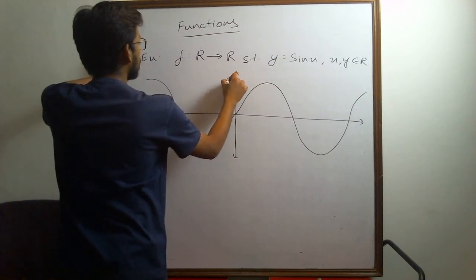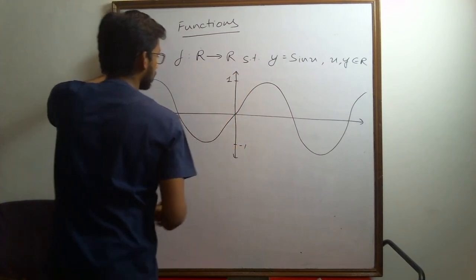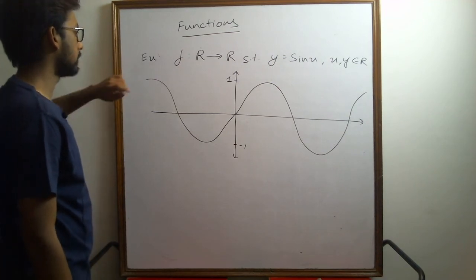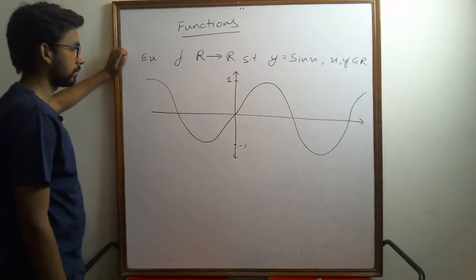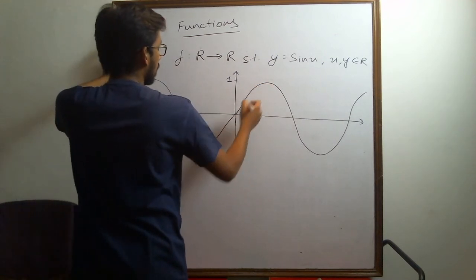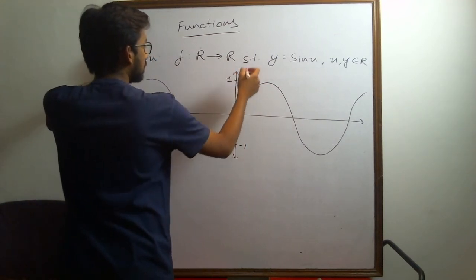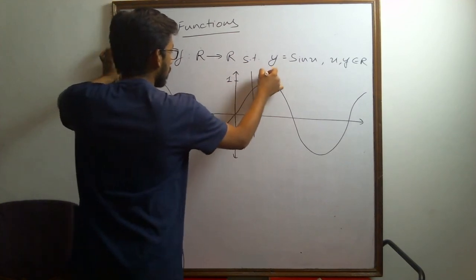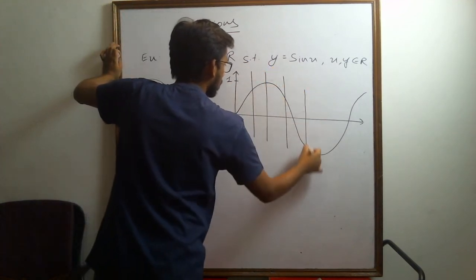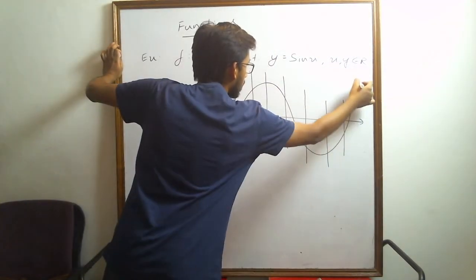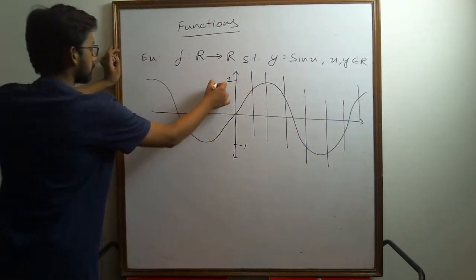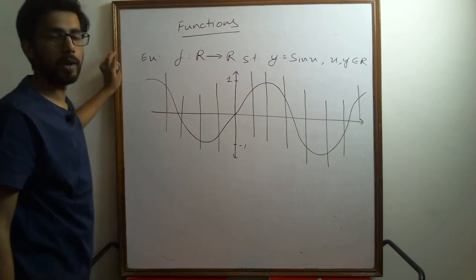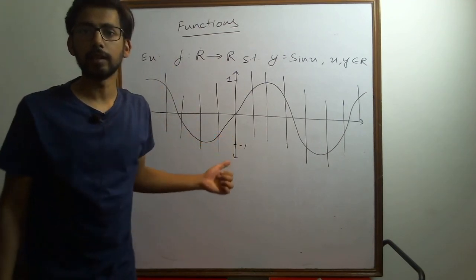The maximum value is 1, the minimum value is -1. Now, if we take the vertical line test of this graph, the line will never intersect more than one time anywhere. So it passes our vertical line test. It means that it is a function.